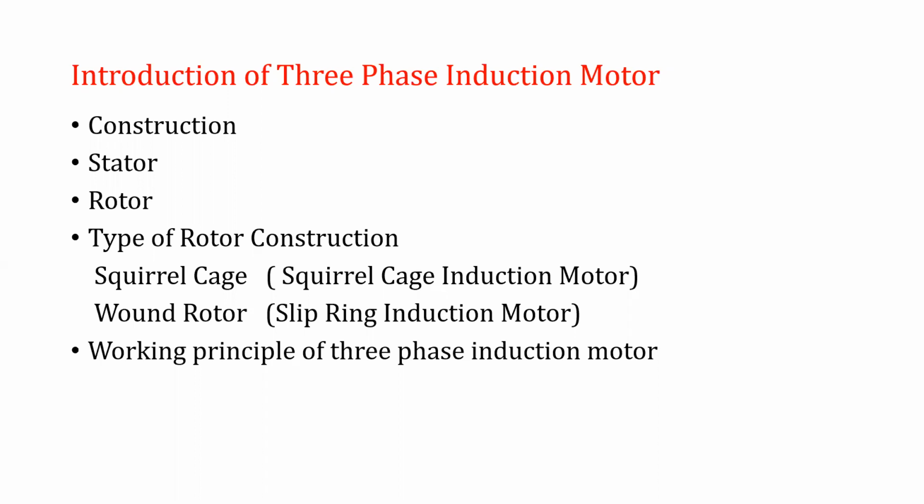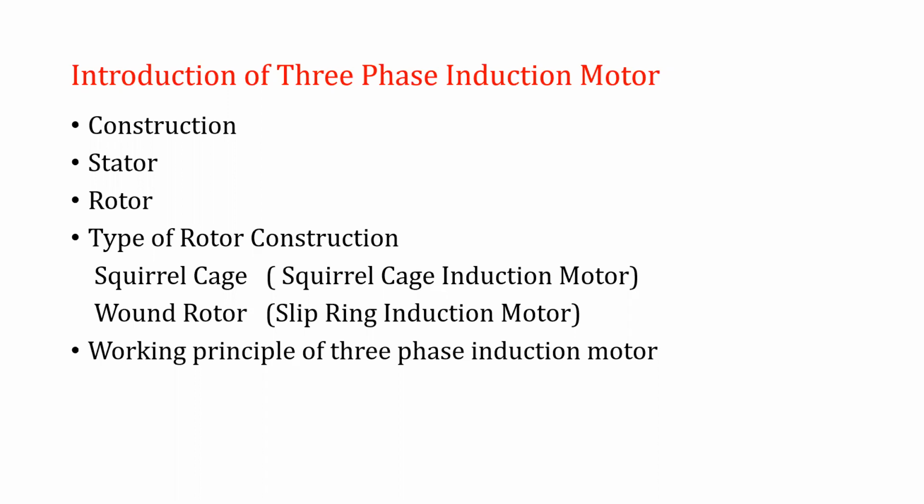So there are two types of rotor construction. One is called the squirrel cage rotor construction, and such a motor is called a squirrel cage induction motor. The second type of rotor construction is the wound rotor. It is similar to the DC motor wound rotor, the DC motor armature winding.